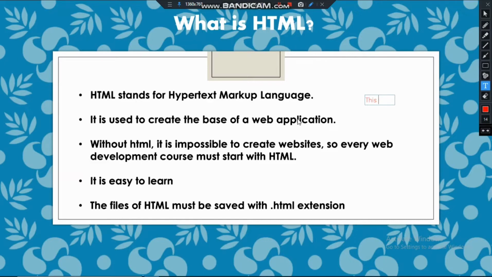So hypertext is a text that is understood by the computer.